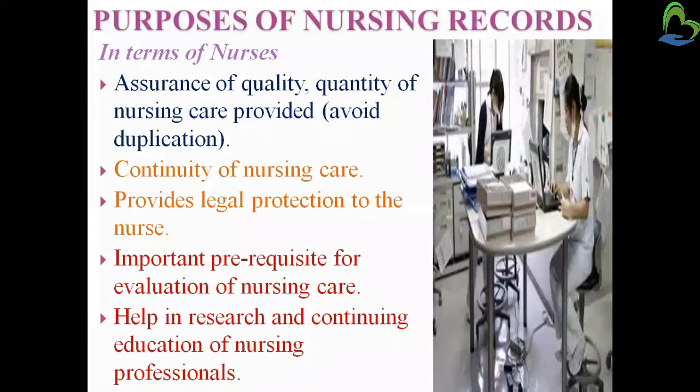Purpose of the nursing records. The main purpose is quality assurance, and the quantity of the nursing care provided. Another purpose is to avoid duplication. Mainly the purpose is the assurance of quality and quantity of the nursing care which we provide, and avoidance of duplication of the same care. Then continuity of nursing care, and it provides legal protection to the nurse.